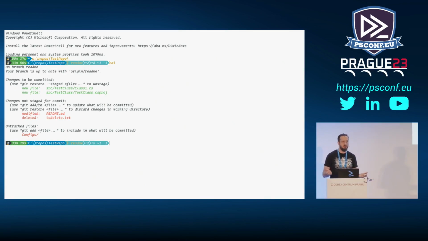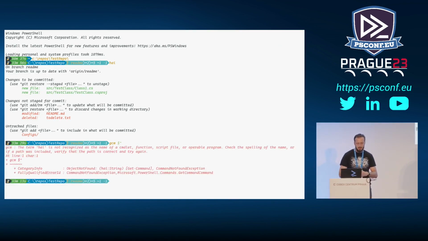And you will think, okay, does he have a command hi actually in his profile? What's the problem with this guy? No. So if I try to get this command, you can see that the term hi doesn't exist. This command is not there yet. I can run it. Magic.